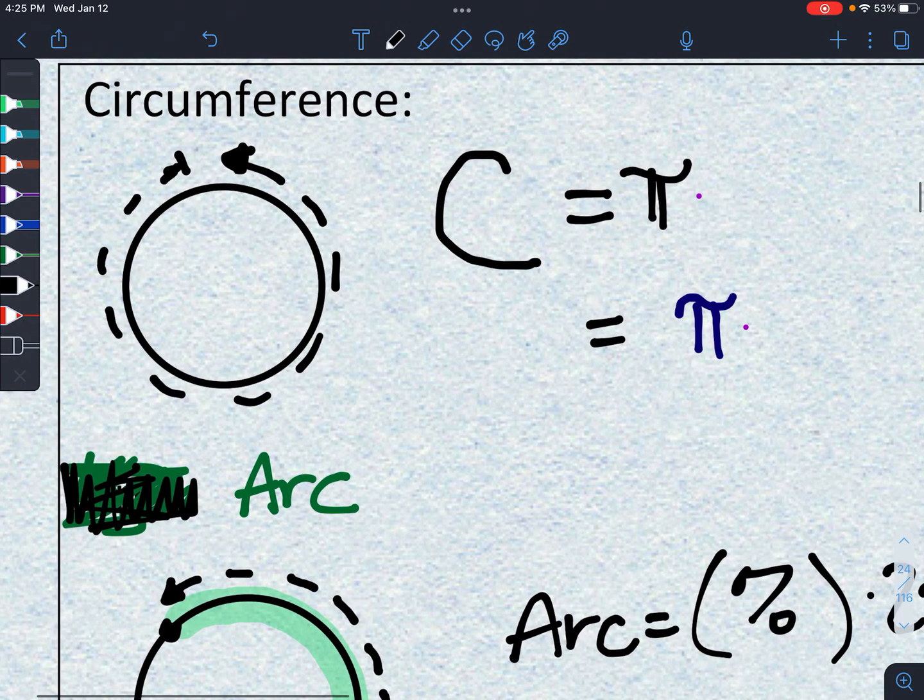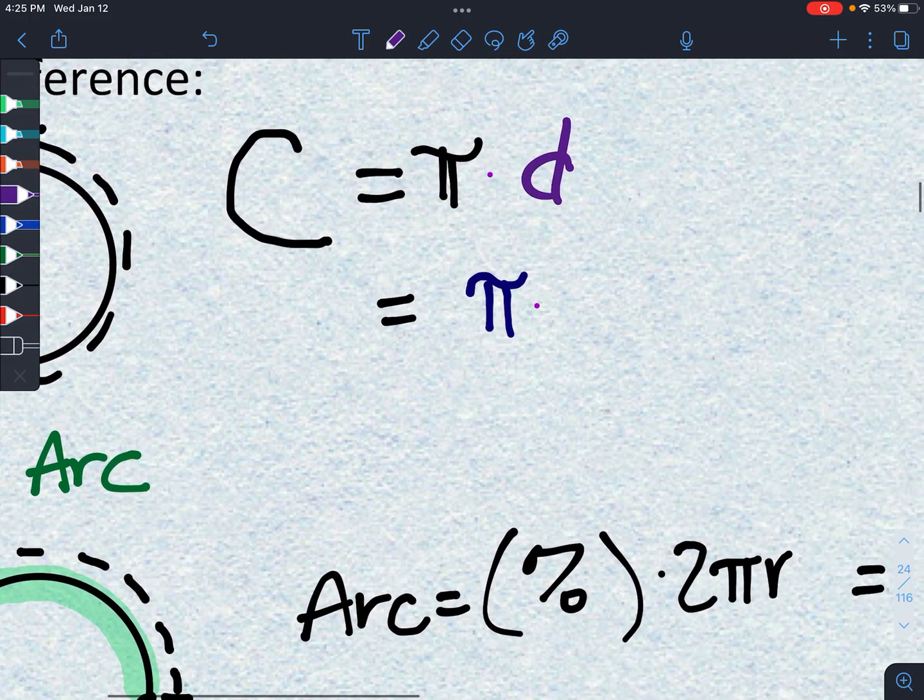Okay, let's look around the shape. If I go around a circle, there's two ways to think about that. The formula says, to approximate it, find the distance by taking pi times diameter. You might be wondering why I say pi times diameter. And by the way, twice the radius is the diameter. Pi, we don't know what it is, right? It's an approximation.